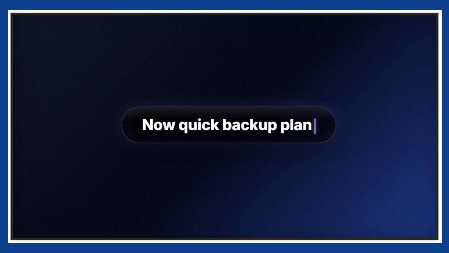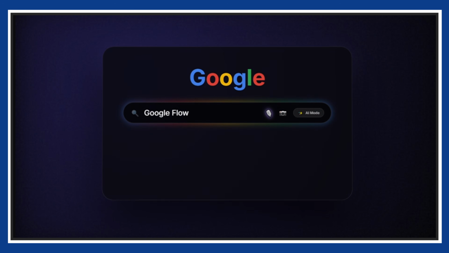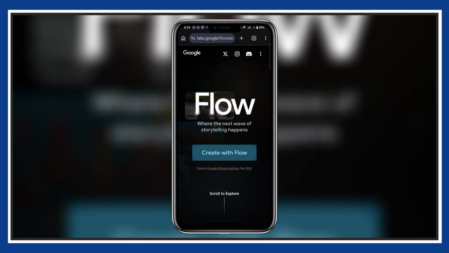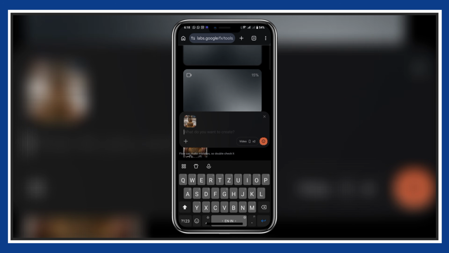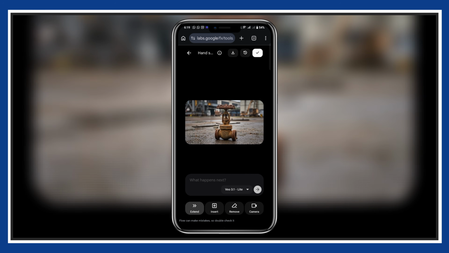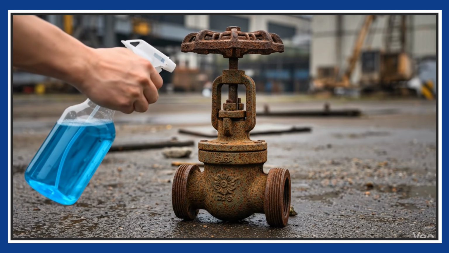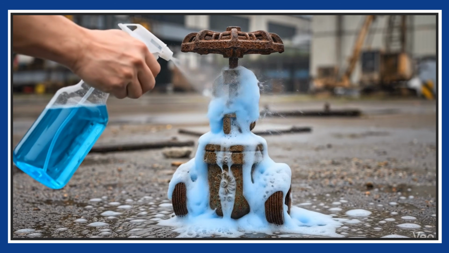Now quick backup plan. If for any reason the YouTube generator doesn't work, just go to Google, search Google Flow, open the website, click Create with Flow, start a new project, upload your image, set it to video, choose your ratio, pick the number of clips, and generate. At the end, you'll get something like this. And yeah, it's actually really cool.